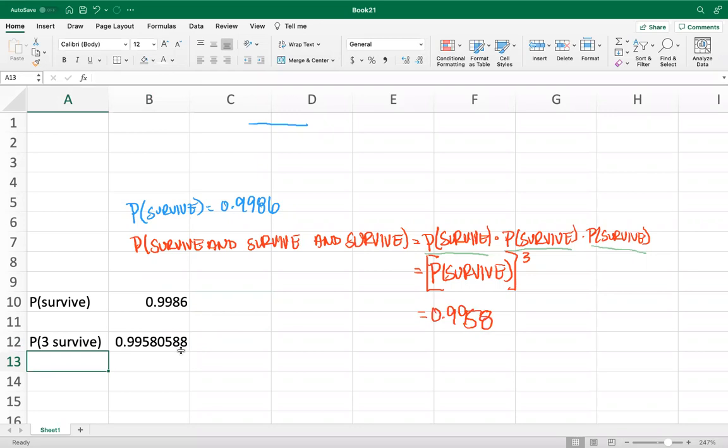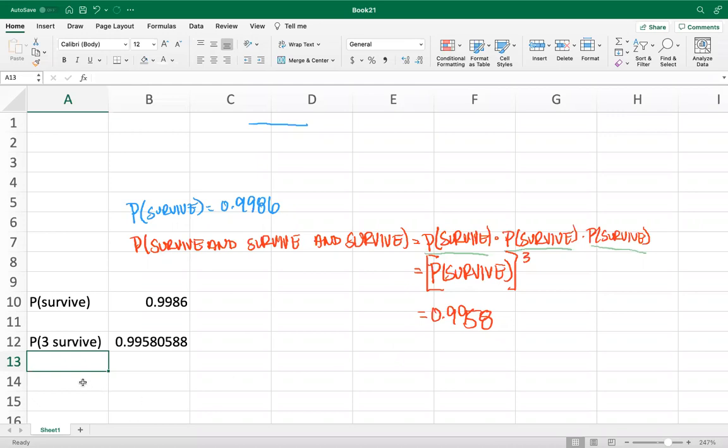And notice that it is lower than this up here. This is the probability that they will survive that given year, and this is also the probability that they would survive that given year. This one's lower because we're looking at 3 different people surviving. So the likelihood of 3 people surviving is going to be lower.